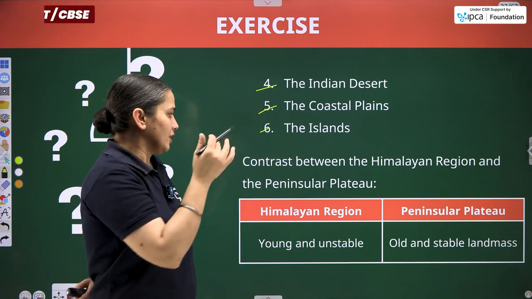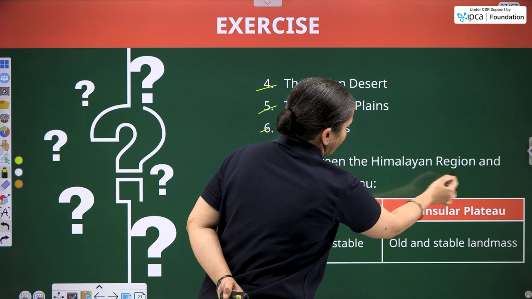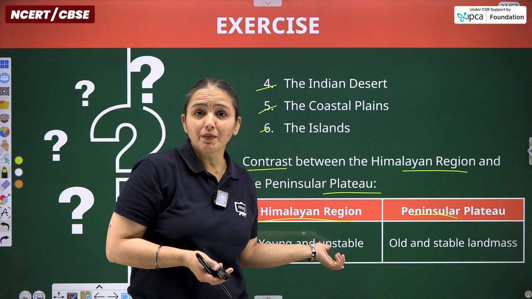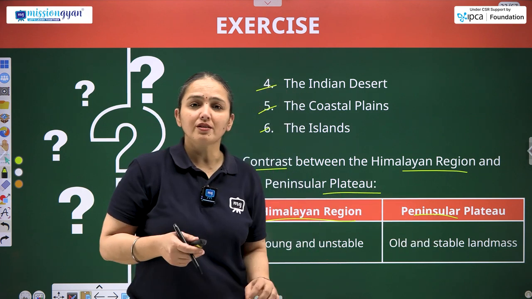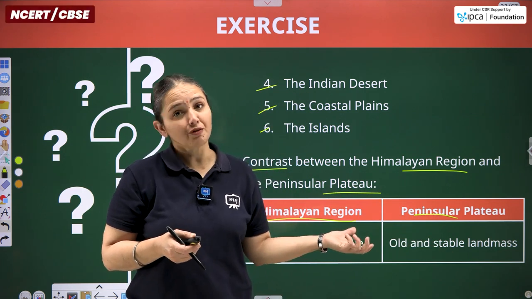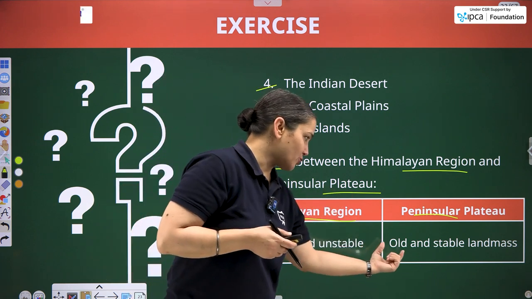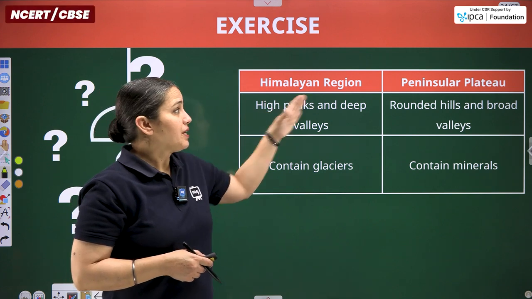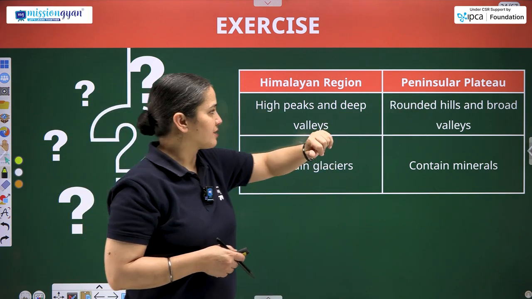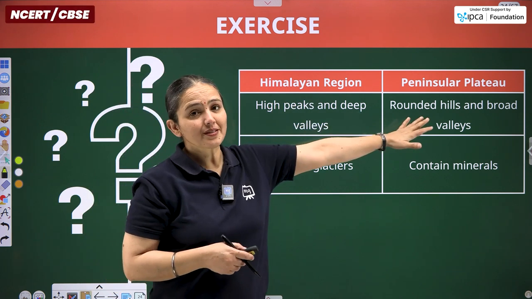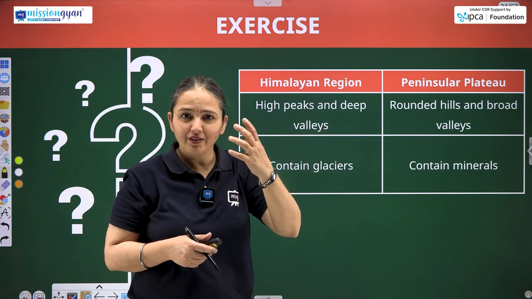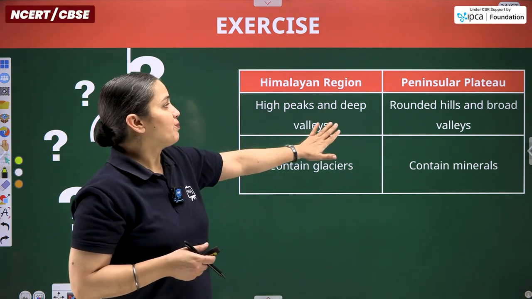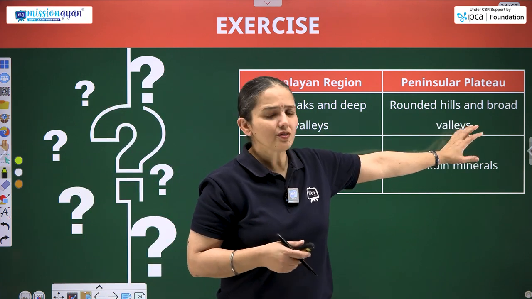6 physiographic features. Now talking about the contrast between the Himalayan region and the plateau region. The Himalayan region is young and unstable, although the peninsular plateau is the ancient, old and stable landmass of India. The Himalayas comprise high peaks. The plateau doesn't have high peaks, it has rounded hills, because one comprises mountains and the other comprises flatlands. Flatlands don't have any kind of peaks, they are rounded or flat, and Himalayas form deep valleys, while here there are shallow or broad valleys.